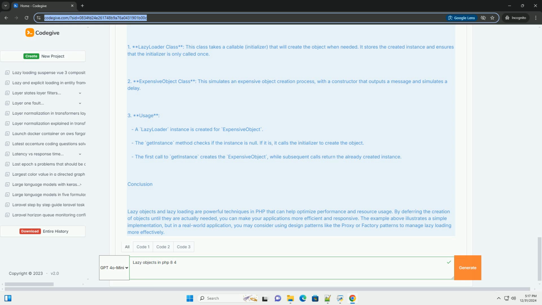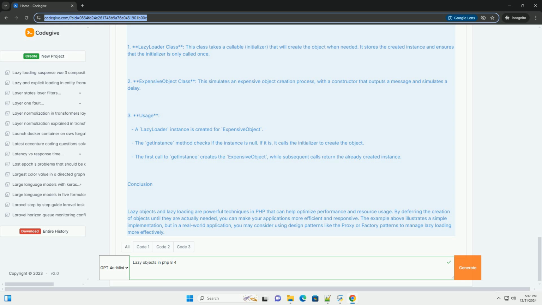$expensiveObject->doSomething(); // Subsequent calls return the already created instance. $anotherExpensiveObject = $lazyExpensiveObject->getInstance(); $anotherExpensiveObject->doSomething(); // Output: ExpensiveObject has not been created yet. ExpensiveObject created. Doing something with ExpensiveObject. Doing something with ExpensiveObject.